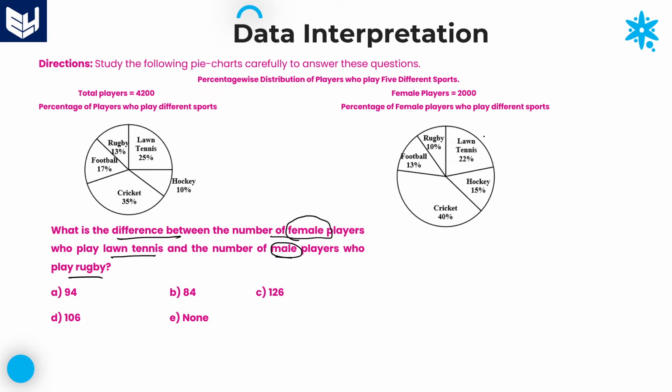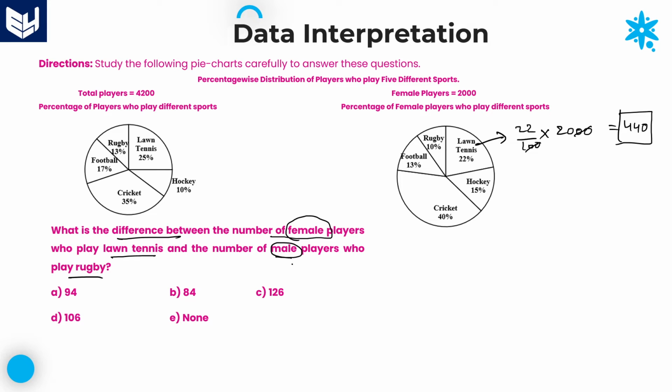That is a direct question, here the direct value. Lawn tennis is 22 percentage. 22 percentage of 2000. What is this value? Two zeros cancel, which is equal to 22 into 2, 44. One more zero is there, you can add that zero. 440. First value is 440. First value is done.